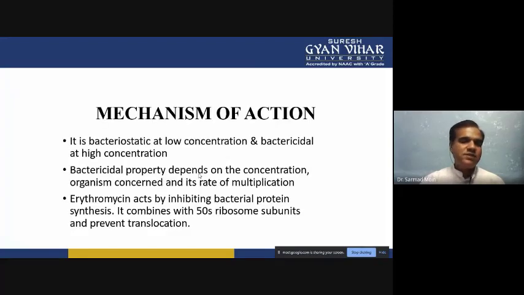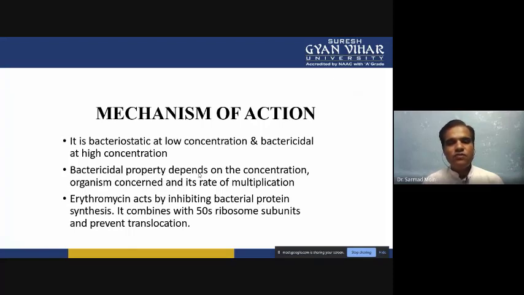If you see the mechanism of action, erythromycin, when given in low concentration, is bacteriostatic, and when given in high concentration, it is bactericidal. The bactericidal property depends on the concentration, the organism concerned, and its rate of multiplication. So only when we give a high concentration will it be bactericidal. Erythromycin acts by inhibiting bacterial protein synthesis; it combines with the 50S ribosome subunit and prevents translocation.